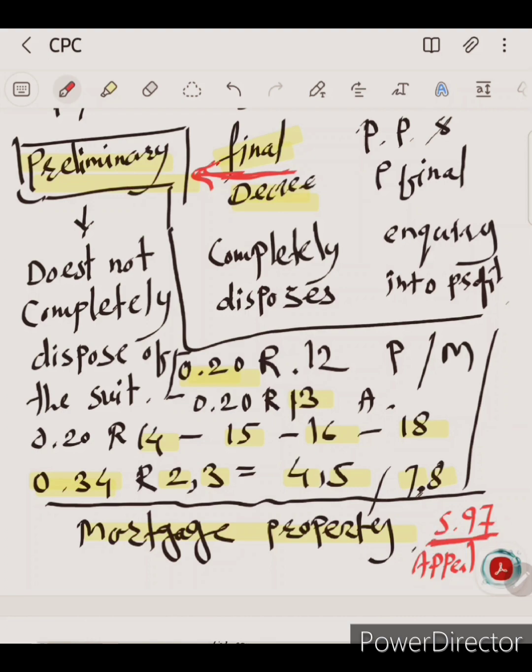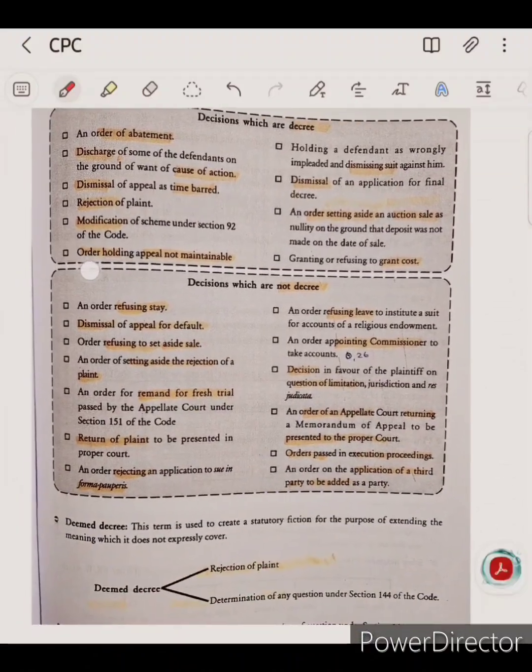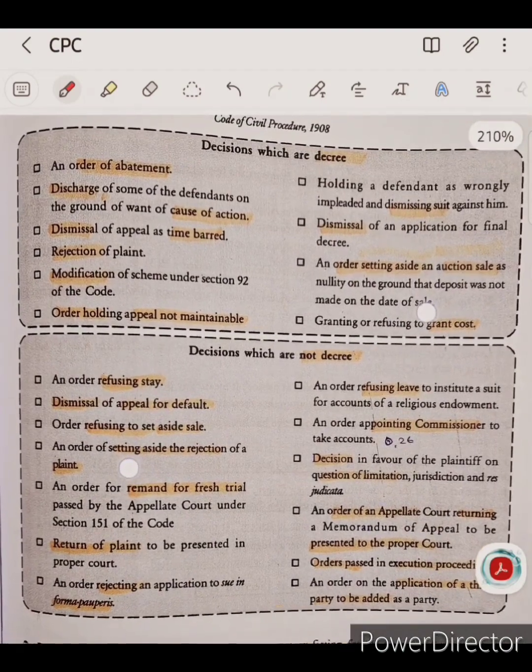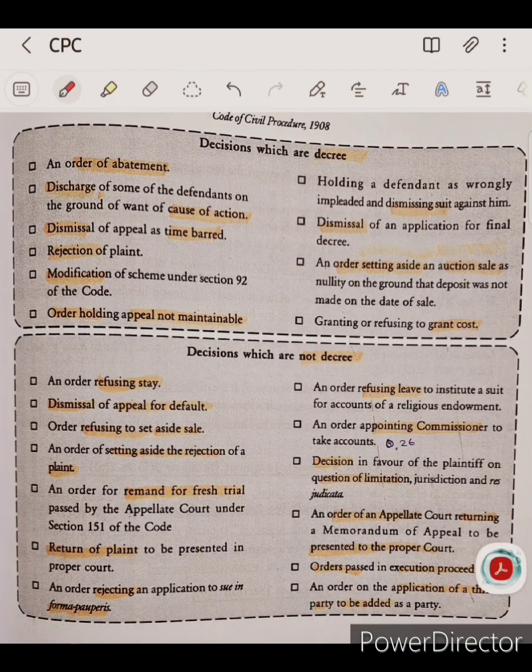And now we have discussed the last part, which is decisions which are decrees. What kind of decisions are decrees and decisions which are not decrees. That is very important for MCQs in any competitive examination where your subject is CPC. Therefore, we have seen a list of the decisions, which is a decree and which is not a decree. First one is abatement. Decisions which are decrees: abatement decision is also a decree.